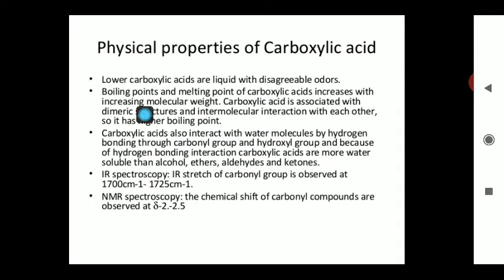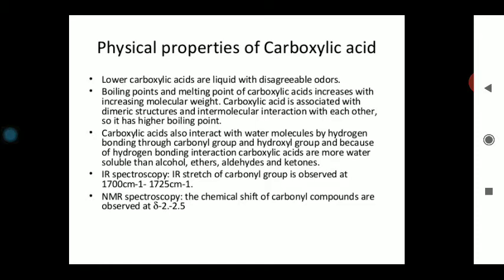Whenever the carboxylic acid molecule undergoes dimer formation, in this situation what will happen? When the dimer is set up, this dimer forms a continuous ring there. Due to formation of the continuous ring, which you call chelation, this dimer becomes extra stable, and whenever this dimer becomes extra stable, in this way the melting point of the compound will be higher than the other organic compounds of comparable masses.